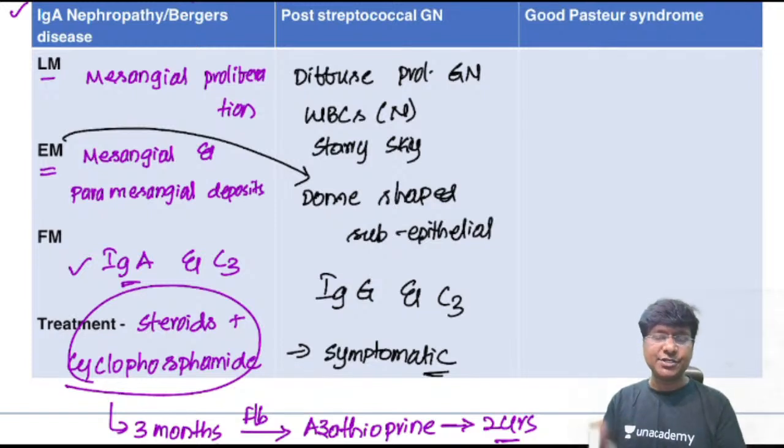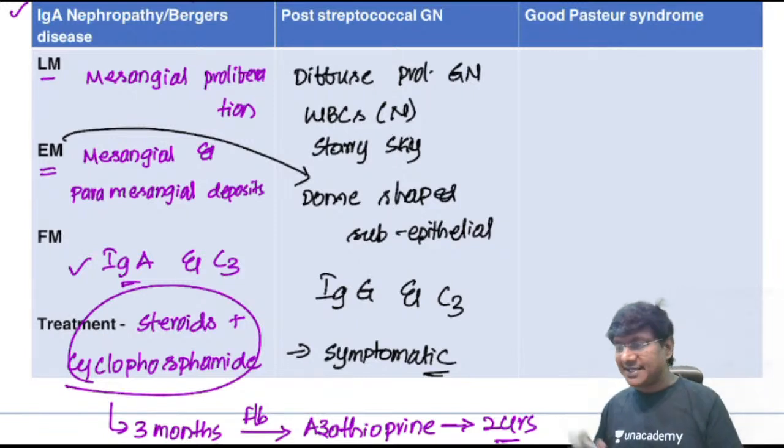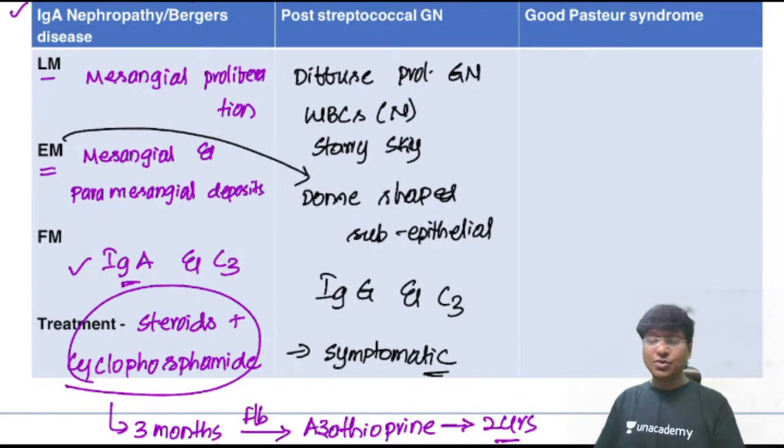If there is hypertension, you give labetalol or a calcium channel blocker. If the individual is having oliguria, you treat accordingly by giving diuretics. So only symptomatic treatment is what you see in case of PSGN. Then coming to Goodpasture syndrome, but before going on to this, you should know the differences between IgA nephropathy and PSGN.